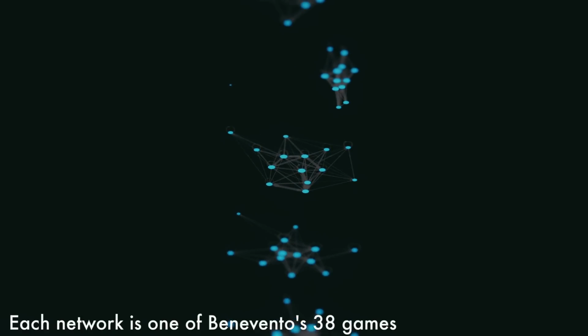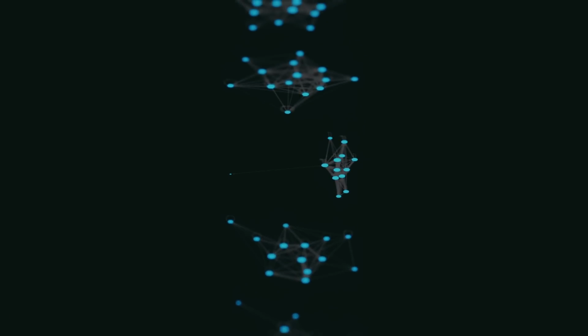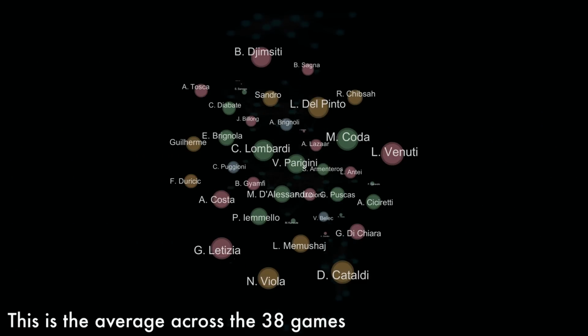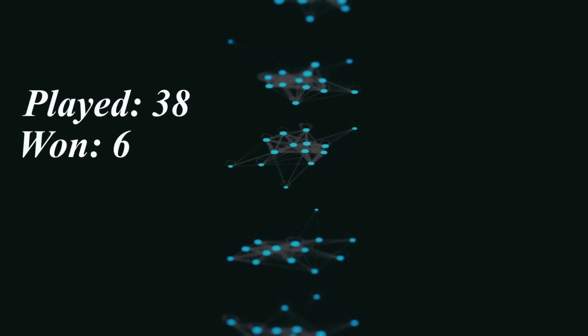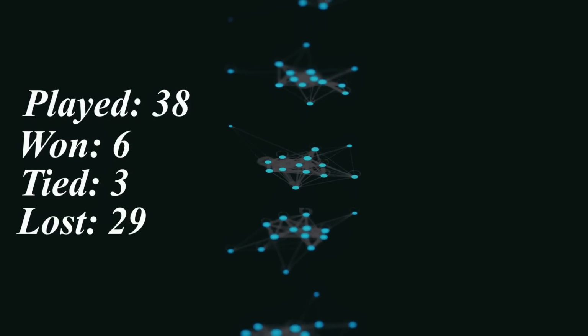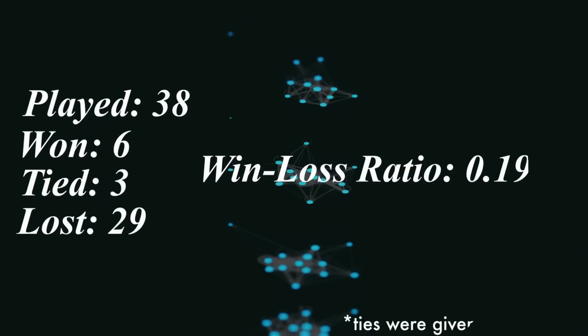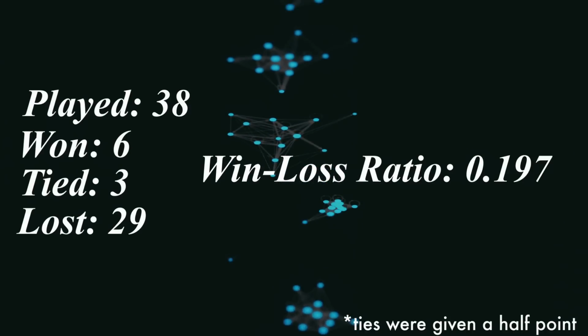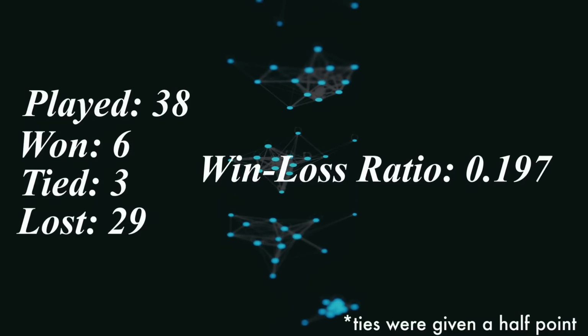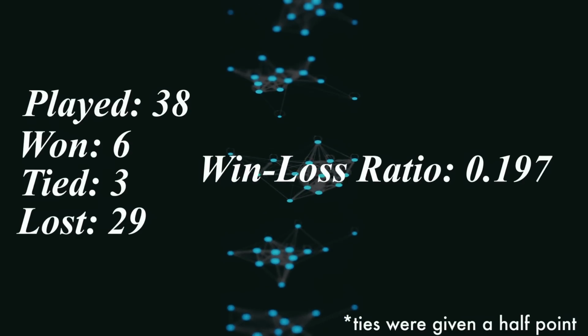Benevento played 38 games. That's 38 individual networks, which we can average into a single team network. Of those 38 games, they won a total of 6, tied 3, and lost 29, giving them an overall win-loss ratio of 0.197. I know technically for right now we have no context of whether or not that's good, but trust me, it's not great.